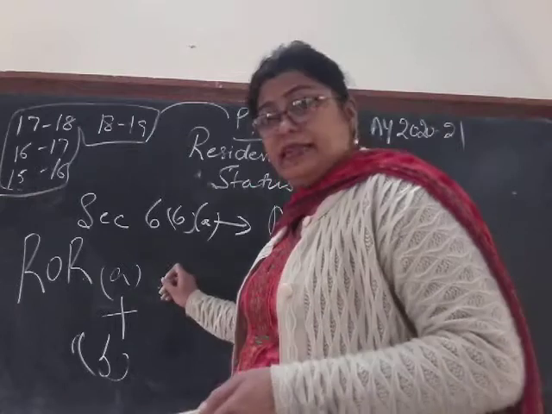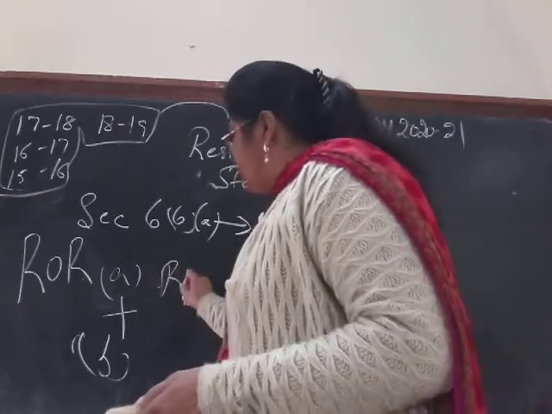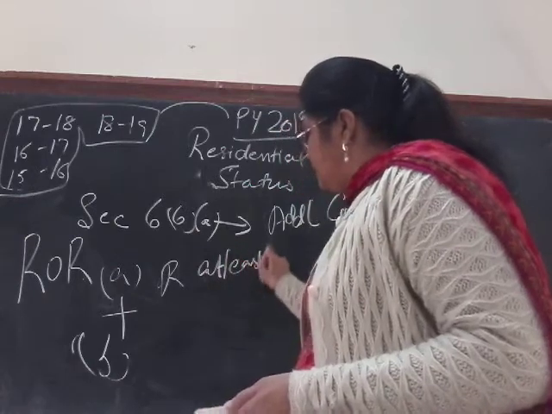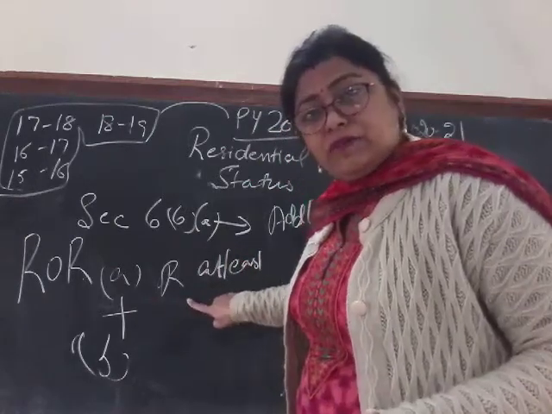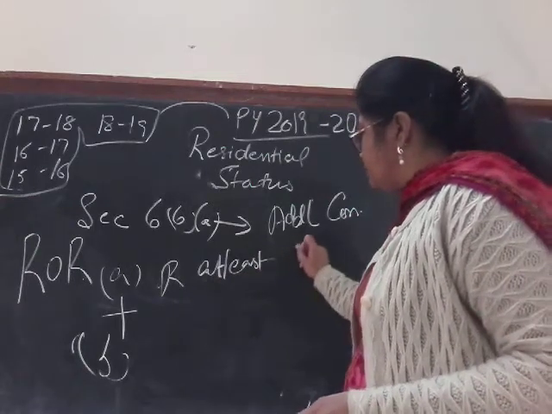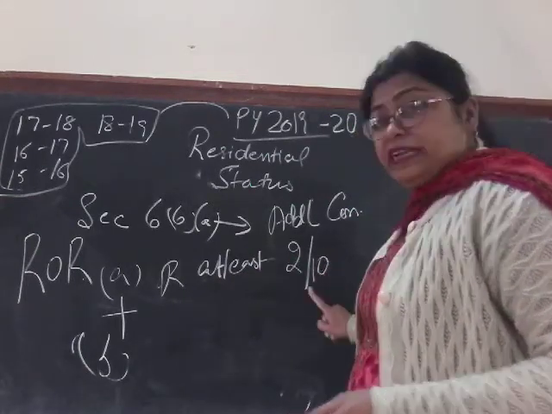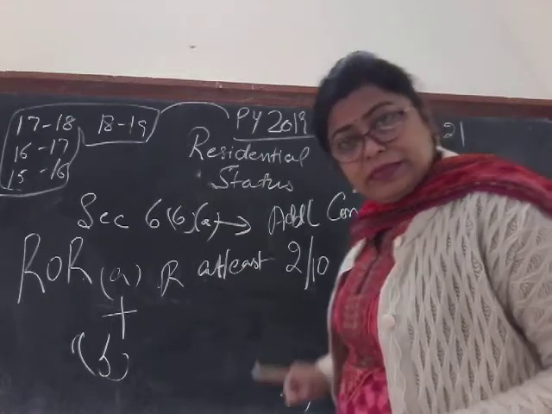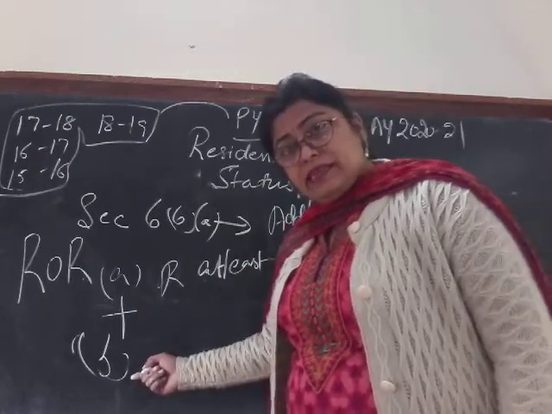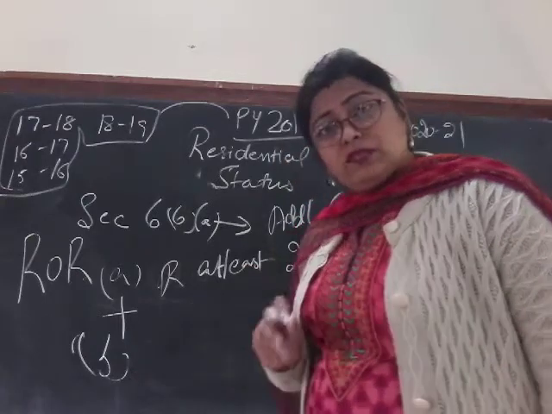So over here let me write down. So resident in at least, when I say resident, it means the section 6 subsection 1 conditions. So resident in at least 2 out of 10 previous years immediately preceding the relevant previous year. And which is the second condition? Second condition is on the basis of stay.